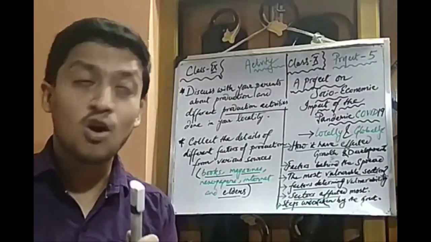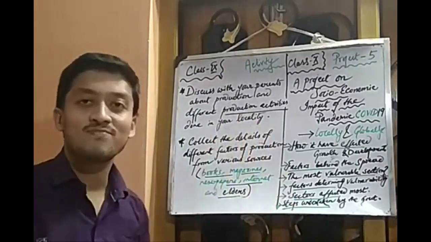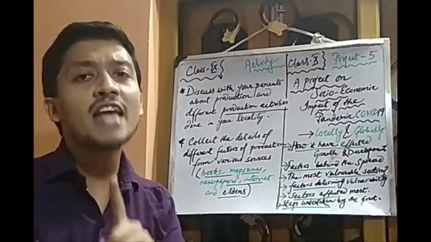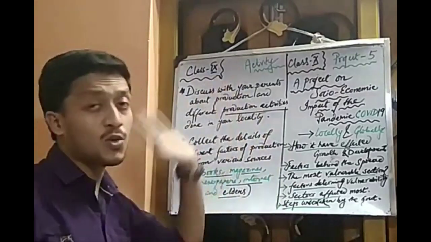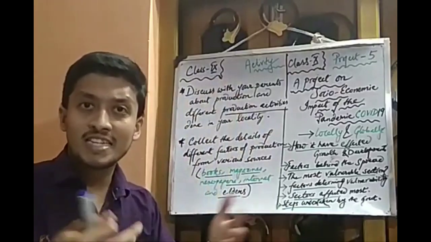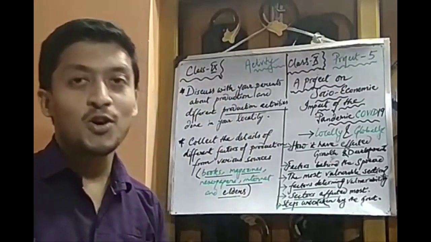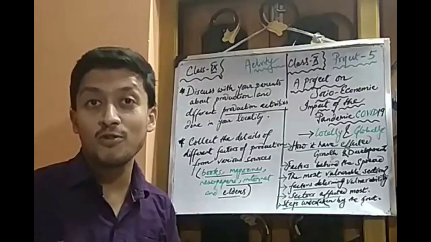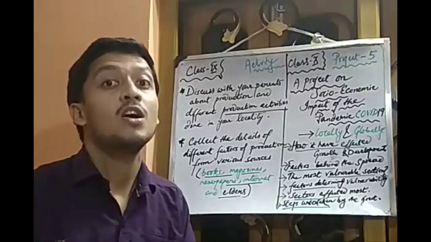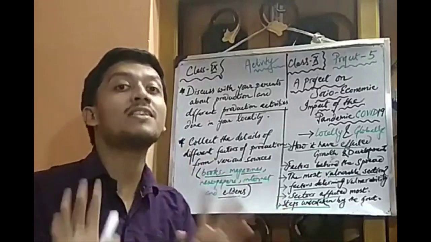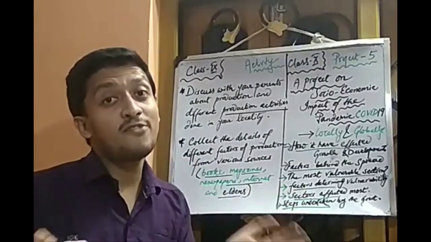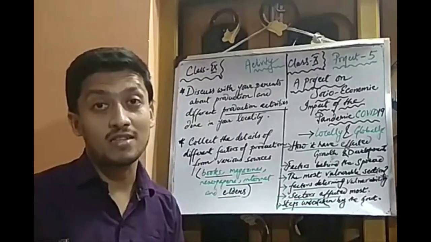So the first topic of discussion is the activity that the students of class 9 are going to do. The first activity is this: you're all getting your parents nowadays, right? Your elders, your mom and dad, are giving much more time to all of you, because they would not have given you that much time if this lockdown had never taken place.